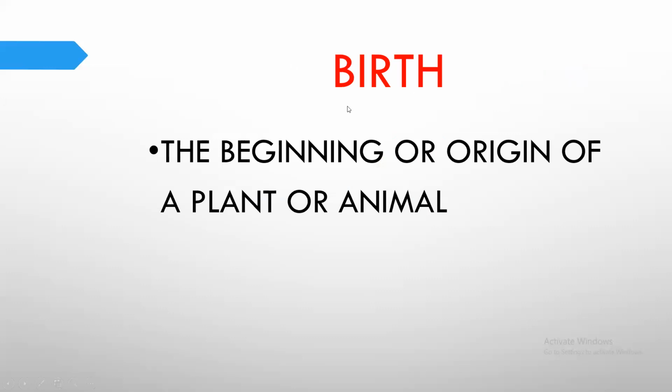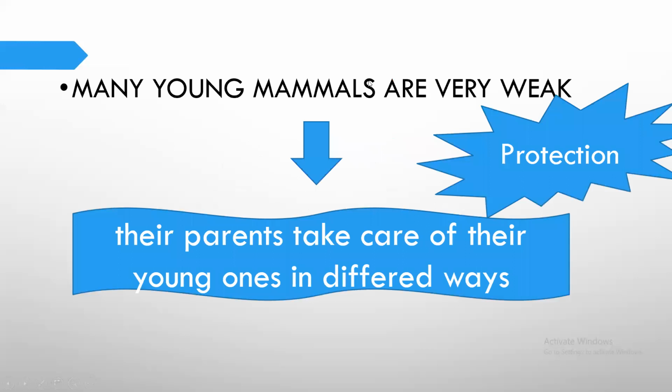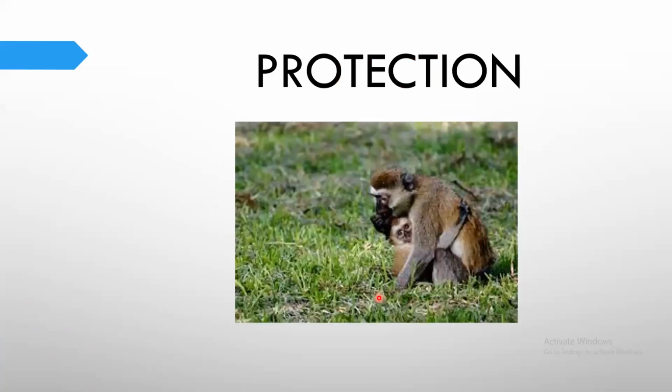After that we know a new word: birth. Birth means the beginning or the origin of a plant or any animal. And we said that the life cycle starts from the birth. After that we know that many young animals or many young mammals are very weak. So they need protection. They need what? They need protection.